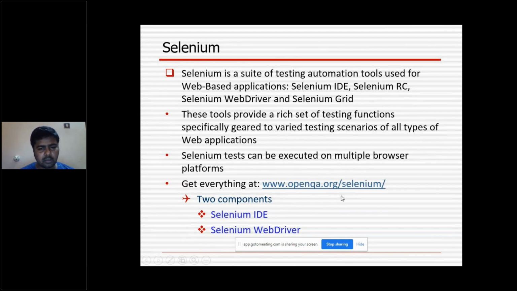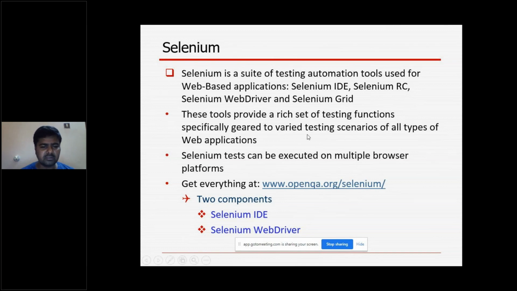And here I have mentioned one link, that is www.openqa.org.selenium. This is the URL to get the information. This is actually the official URL from Selenium only. Here you will get each and every piece of information required for your Selenium purpose. Means a number of jars, standalone jars, server jars, any plugins, each and everything. Later I will tell you what all there is. So you will get each and everything by using this URL. If you want, you can note down this one.